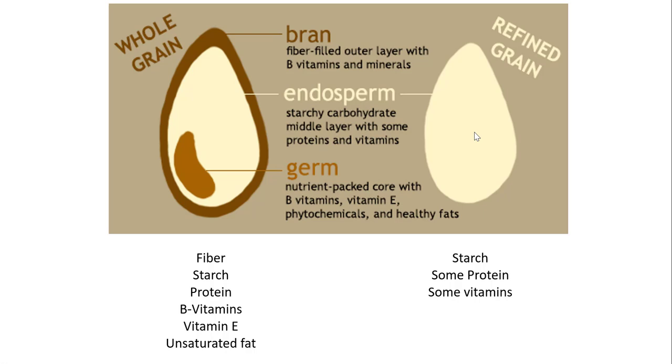In turn, the government does require manufacturers add the vitamins back in, but they don't add the fiber or protein back in. Note that refined grains are complex carbohydrates. They have starch, which is complex, not simple. The problem with refined grains is not the carbohydrate, but the lack of fiber and protein to slow down how quickly the carbs enter the bloodstream.